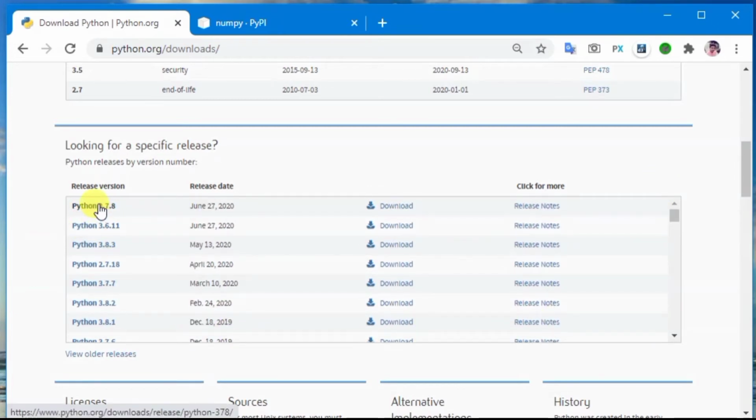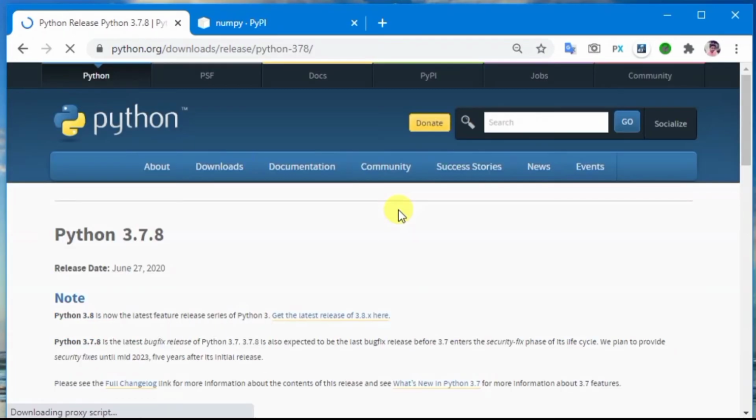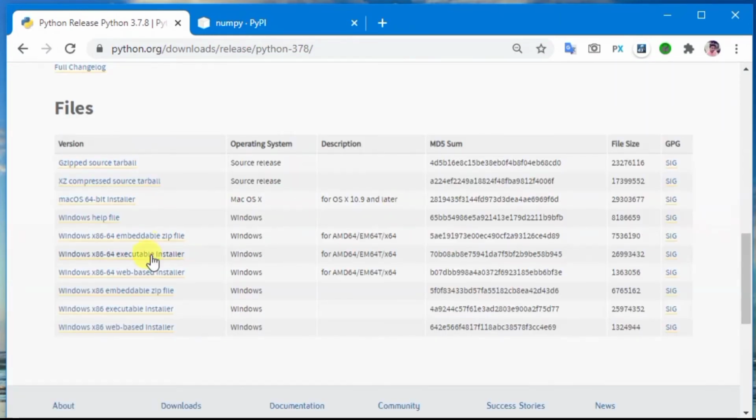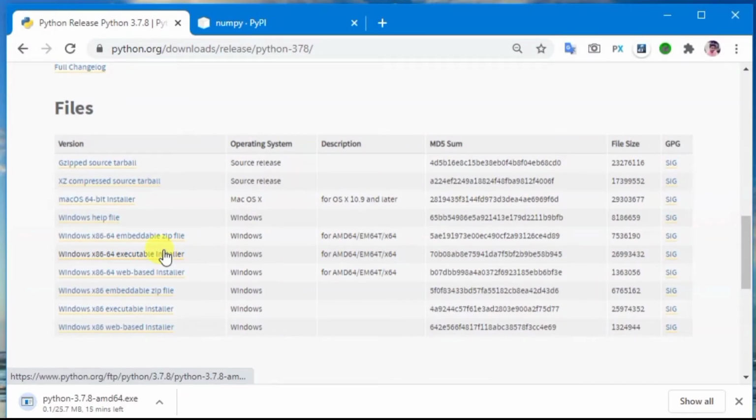Now we are going to download Python 3.7. Click on the download button. You will be redirected to this page. Here you can download the operating system dependent file. Currently I am using a Windows 64-bit machine, so I will be downloading the Windows x86-64 executable installer. If you are using a 32-bit Windows machine, then download the Windows x86 version. Now click on the Windows x86-64 installer.